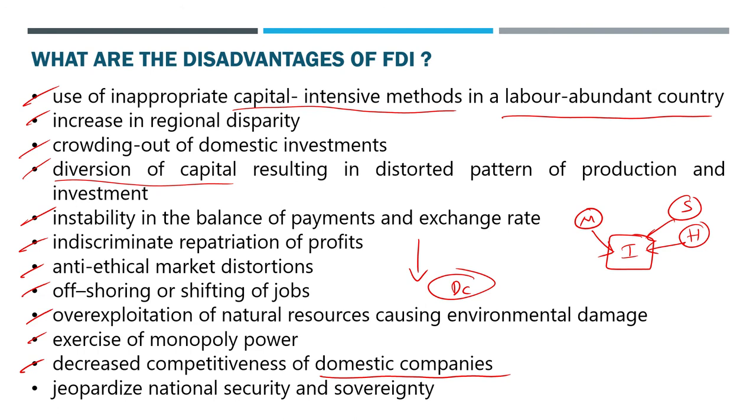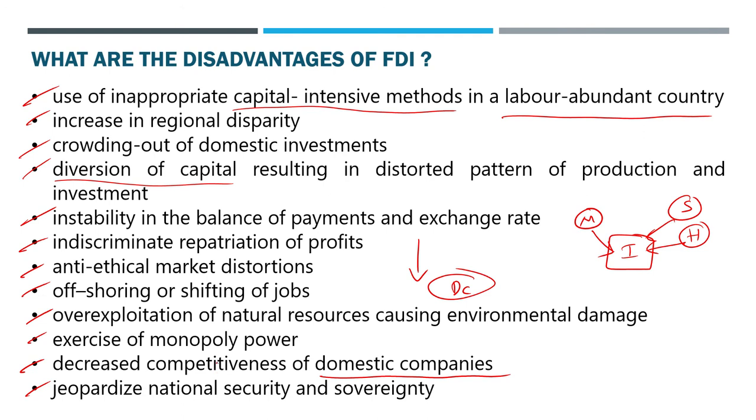So what happens? The local small domestic companies will lose their employment. Ola, Uber have definitely created comfort for us, no doubt. That is the advantage point of view. From the disadvantage point of view, at a social level, it has created problems for the auto drivers, because auto drivers have lost their incomes because of this. They lost their jobs. A lot of people are not able to earn as much as they used to earn earlier. So domestic companies and domestic businesses will be very badly damaged because of FDI. That is one of the other big disadvantages we can say.